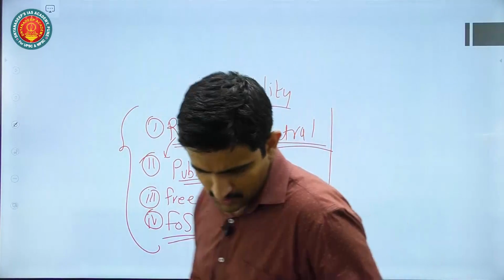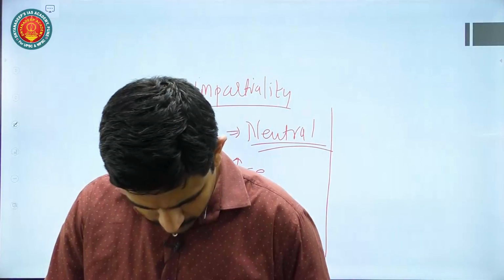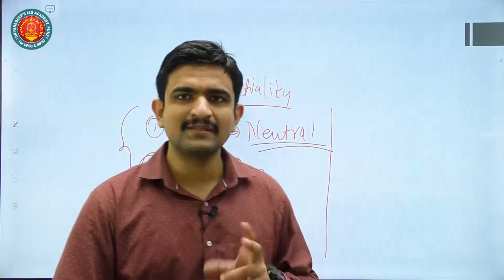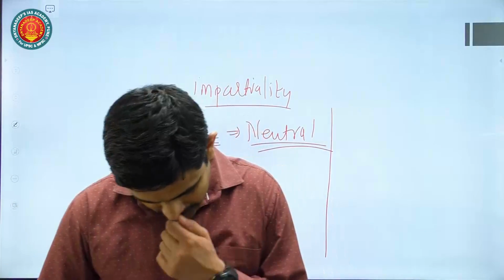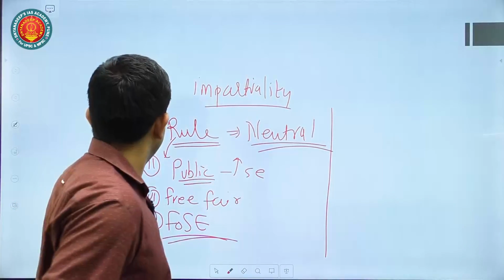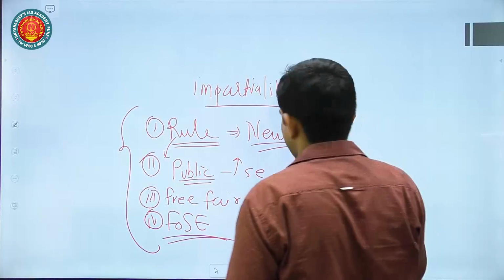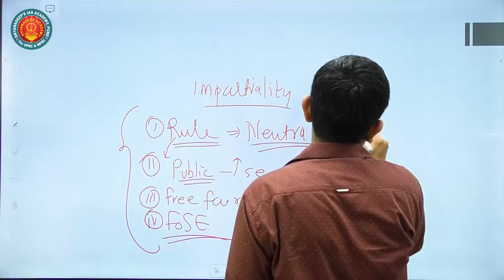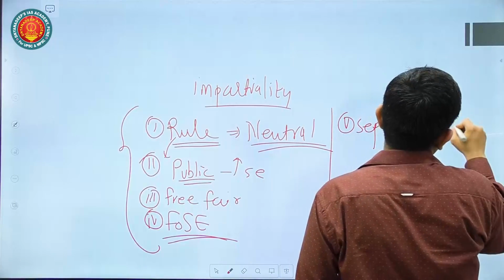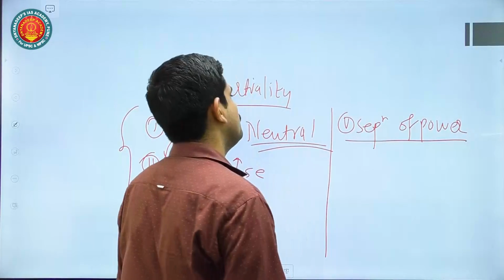Also, this statement, here keyword is comment, so you have to again give both the sides, how judicial independence is important, but at the same time you can say that impartiality also helps us to again ensure separation of power. Okay, but sometimes because of lack of impartiality there arises a conflict.